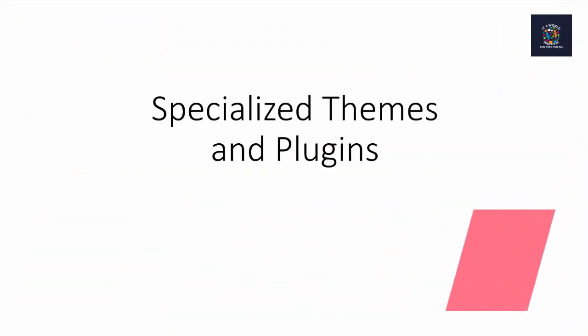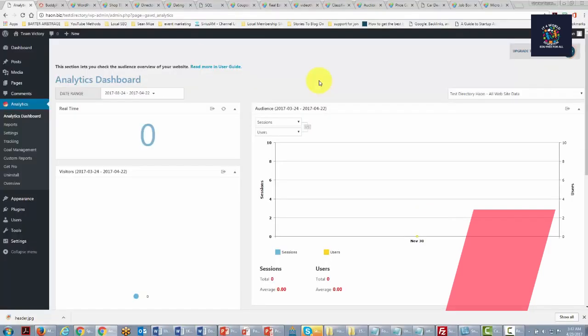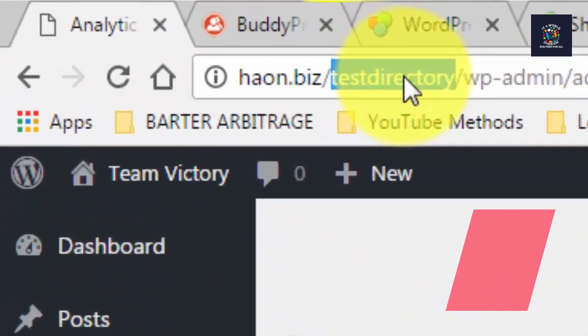In this video, we're going to be discussing specialized themes and plugins. Now, a WordPress theme can build in functionality to what it already does, but there are also specialty themes and plugins that will allow you to change the entire site. And this is important. As you notice, this WordPress website is built in a directory.